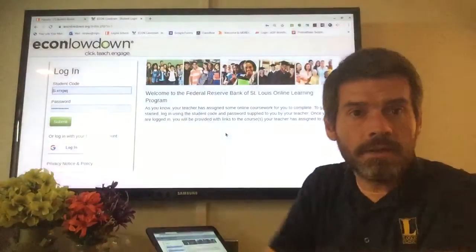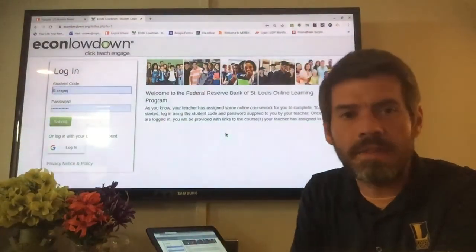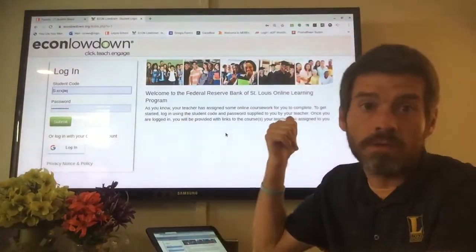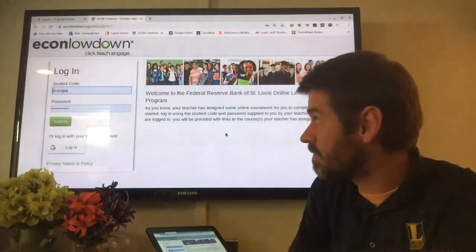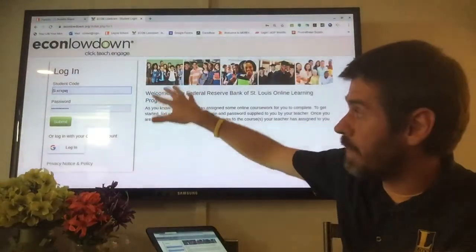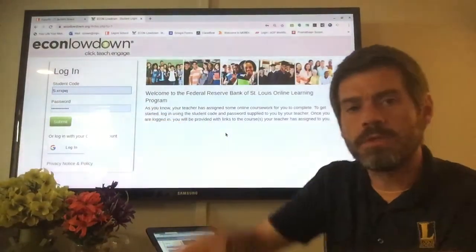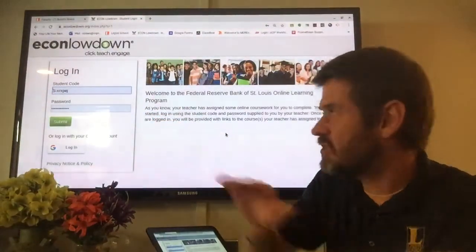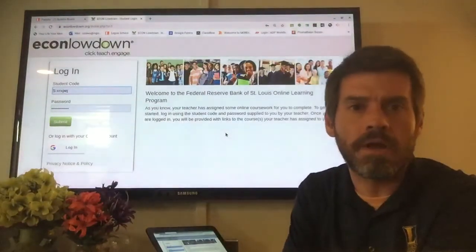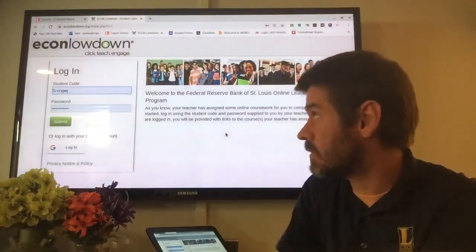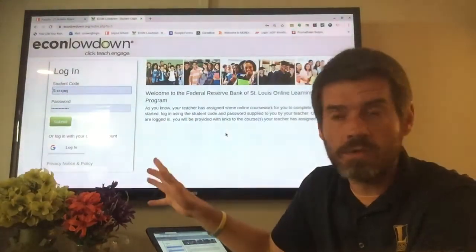Either you go directly to this page from the link, or if you end up on that other page, just click the student login link at the top. But that's where you've got to put in your student code and your password. And this is the student code that starts with the capital S, right? Everyone's student code starts with a capital S dash and then a bunch of random letters or numbers. So that's your student code, right? That's your individualized student code.